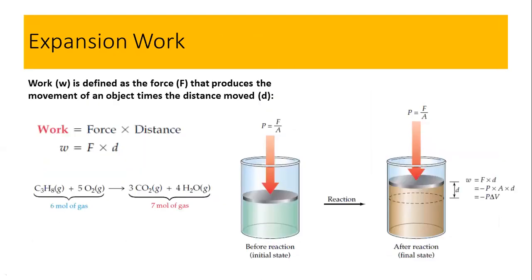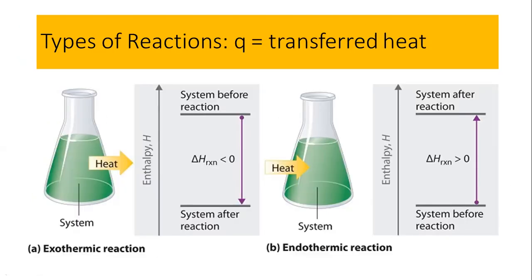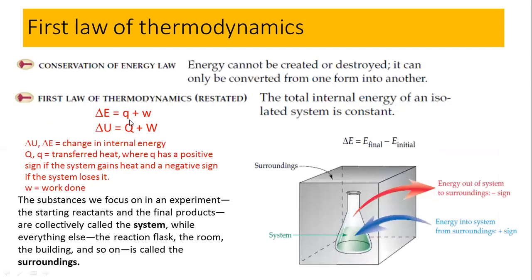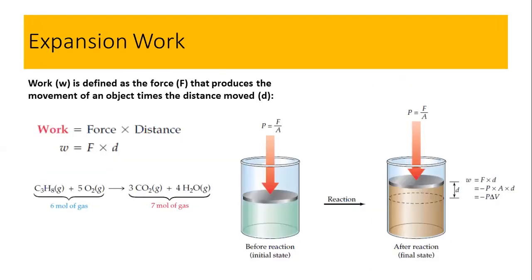Now moving to the work, because in the equation we have Q and the other one is W. If you know W and Q, you can easily calculate the change in the internal energy by using this mathematical expression. So what is the work?